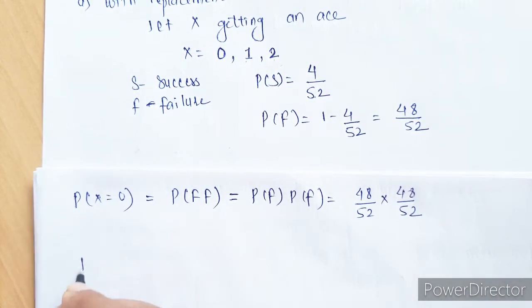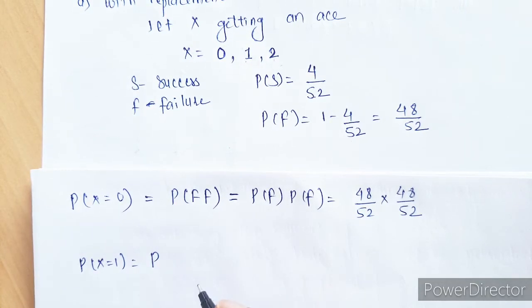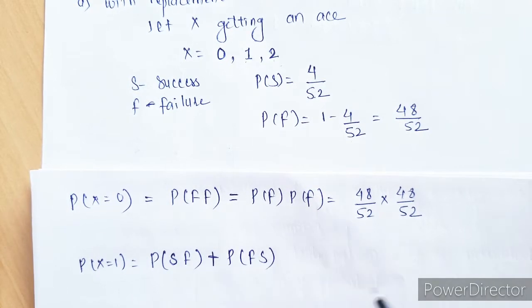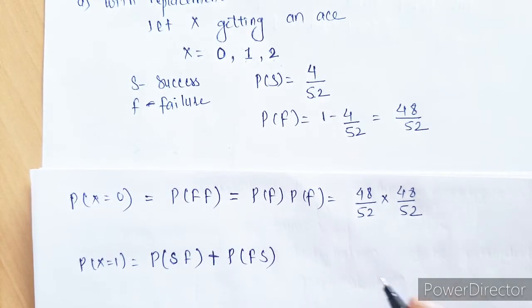Then next one, probability of x equals 1. In this case we will have two cases. On the first we can get success, and when I am drawing the second card we can get anything other than ace, which is considered as failure, or we can get first failure and second ace, that is success.